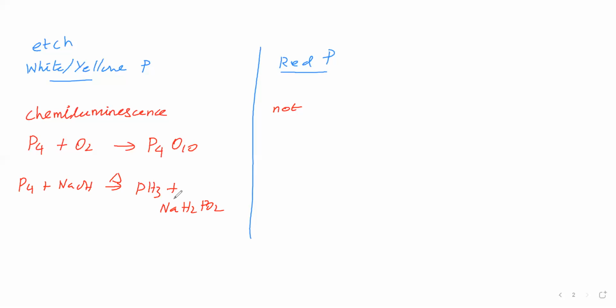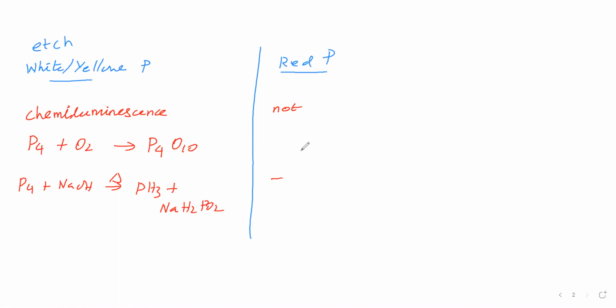So white phosphorus on boiling with sodium hydroxide solution gives phosphine and sodium hypophosphite, whereas red phosphorus does not go for this reaction with the sodium hydroxide solution.